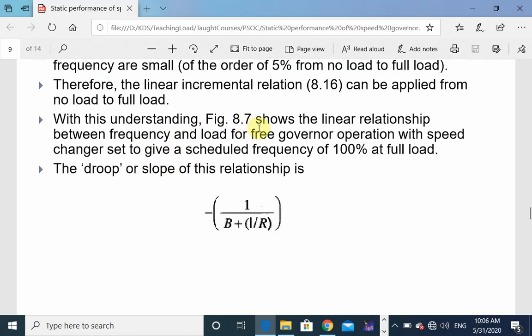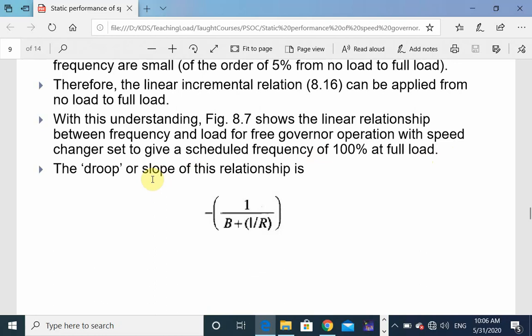With this understanding, figure 8.7 shows the linear relationship between frequency and load for free governor operation, with speed changer set to give a scheduled frequency at 100% at full load. So whether we set the frequency to 100% at full load or at any other load, it is by the speed changer setting.